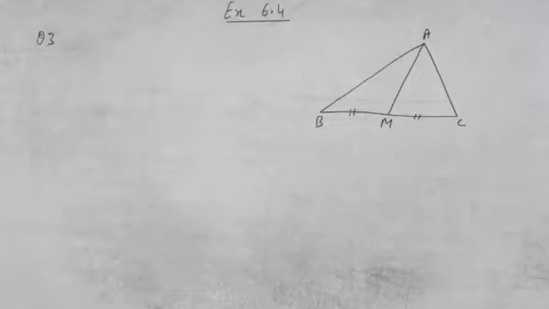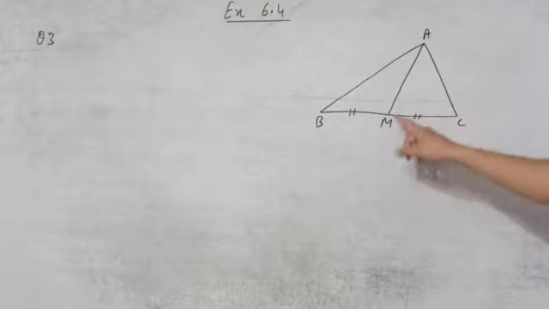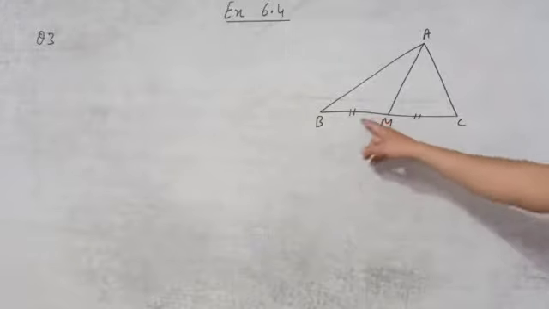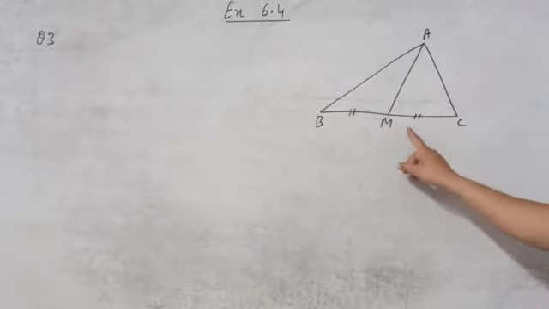We are starting the third one. So in question number three, they have told AM is the median of a triangle ABC. If AM is the median, what work is the median doing? It is dividing this line into two equal parts. It means BM equals MC.